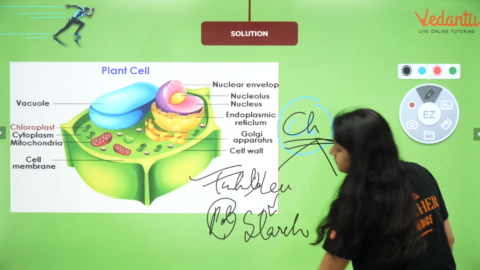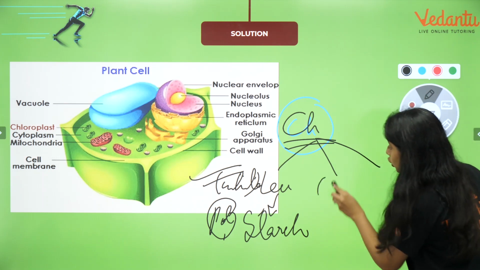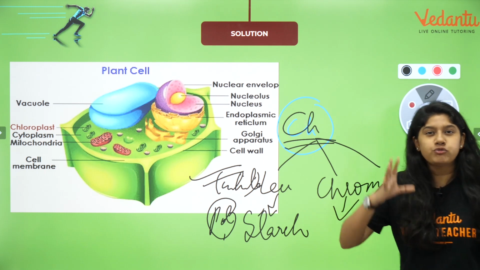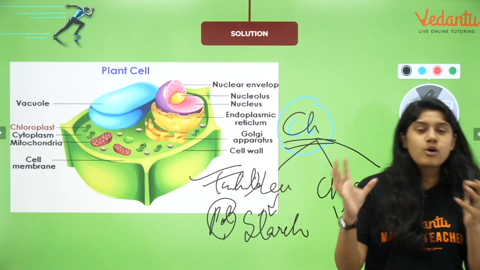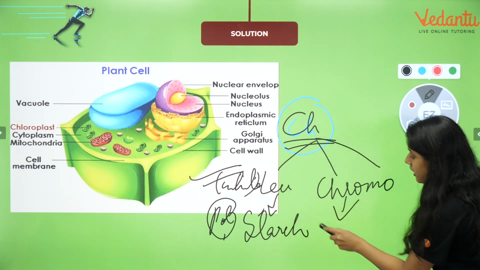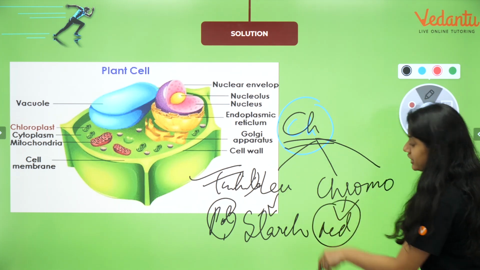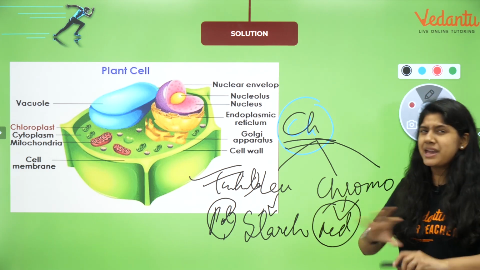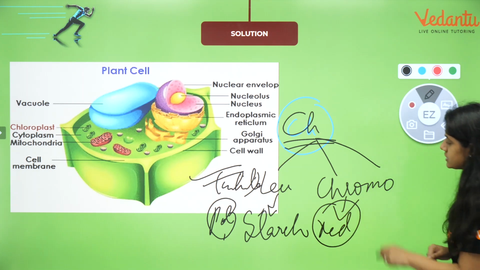Just remember the example. Then we have chromoplast, the beautiful red, yellow, brownish colors that we see. Red color, radish, carrot. These amazing things are in the chromoplast.